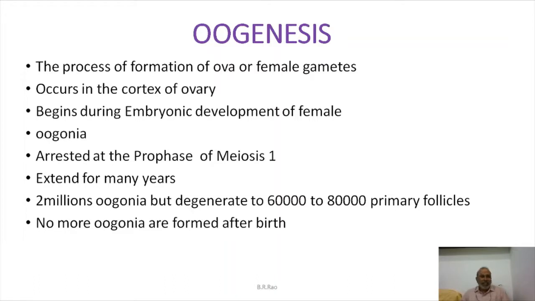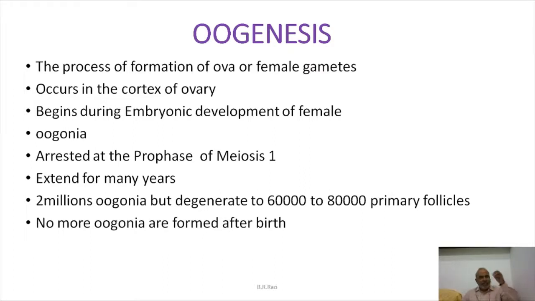And when does oogenesis begin is an interesting question. In the earlier video lesson, what we discussed was spermatogenesis, which occurs at the onset of puberty only. But oogenesis doesn't begin at the time of puberty, it already began in embryonic stages of a female embryo.